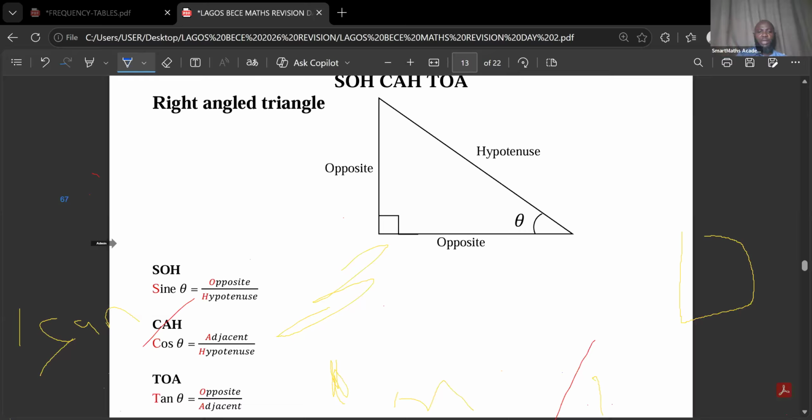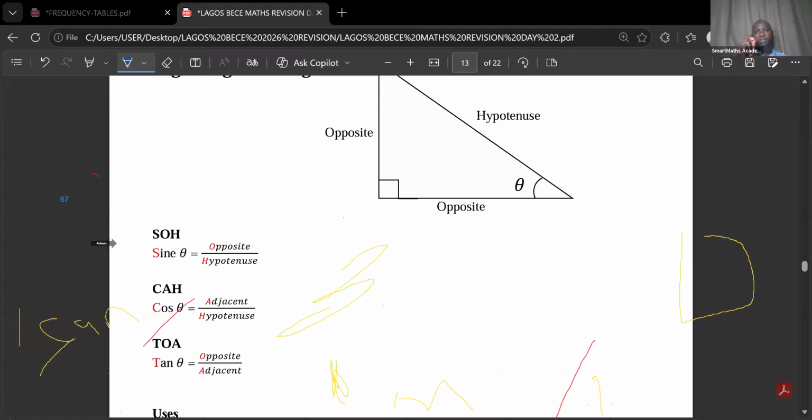The same thing goes for CAH. The C stands for cos theta, while A stands for adjacent, then H stands for hypotenuse. I hope I'm with you. Then TOA: T stands for tan theta, O stands for what? Opposite, and A stands for what? Adjacent. So that is that.